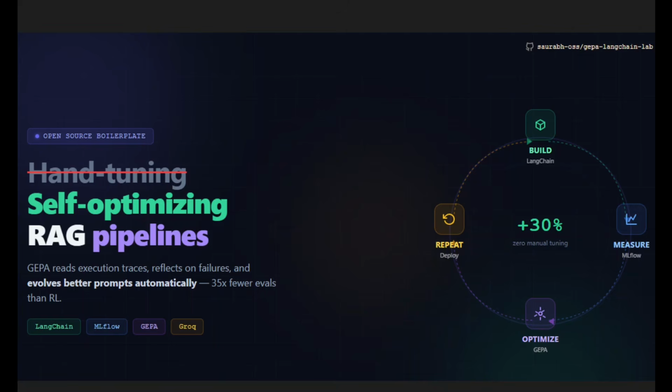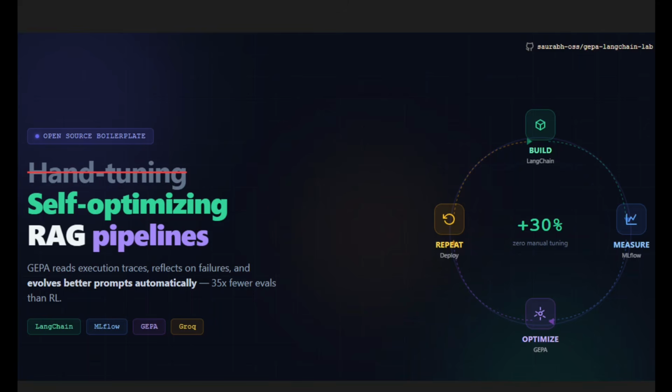If you are building LLM applications, RAG pipelines, support agents, or internal copilots, you have probably spent hours hand tuning prompts. And what we do in this kind of approach is basically you test a change, eyeball the output, tweak again, and repeat. It works, but it doesn't scale, and you have zero traceability on why one version was